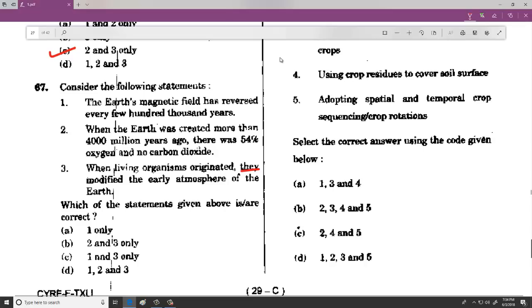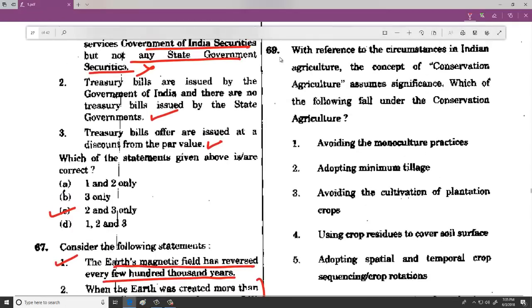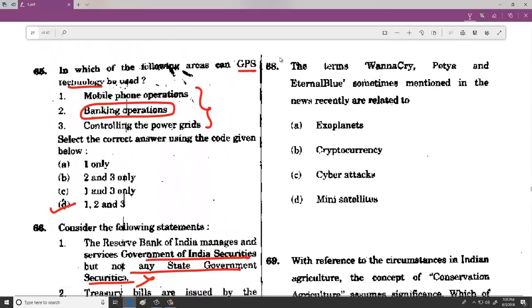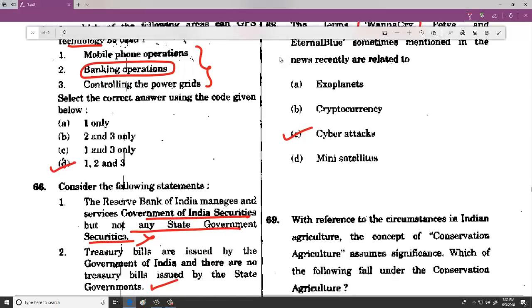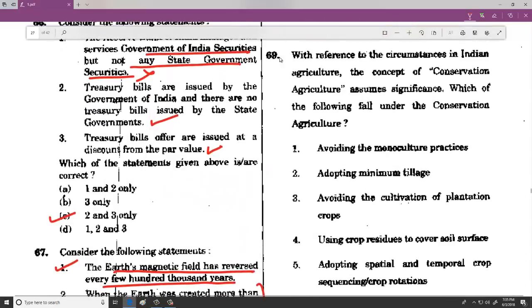From the paleomagnetic theory, I have clearly explained to you that the Earth's magnetic field gets reversed once in few thousand years. And then in the beginning, the amount of oxygen was not 54%, it was very less. Over a period of time, as organisms evolved, we got more amount of oxygen. When living organisms originated, they modified the early atmosphere of the Earth. The statement is absolutely correct. So it is 1 and 3. When we are talking about terms like WannaCry, this clearly shows that the answer is cyber attacks. So these are some of the takeaways this year.